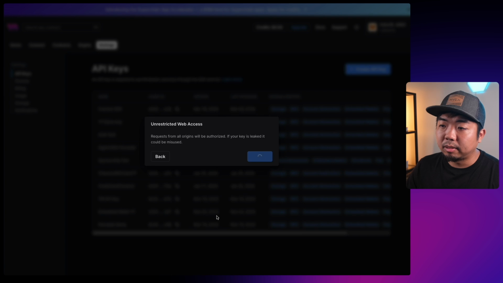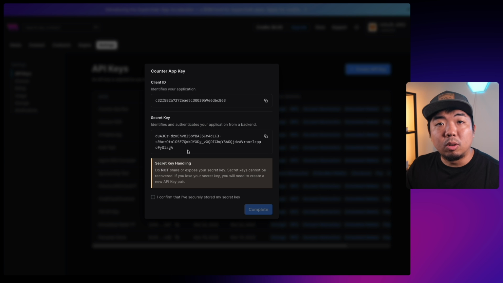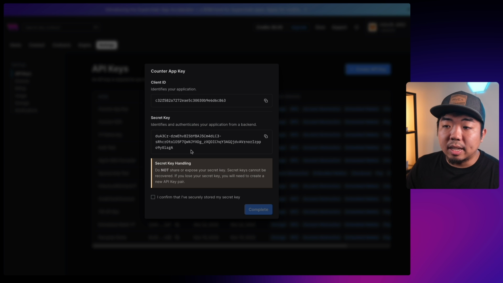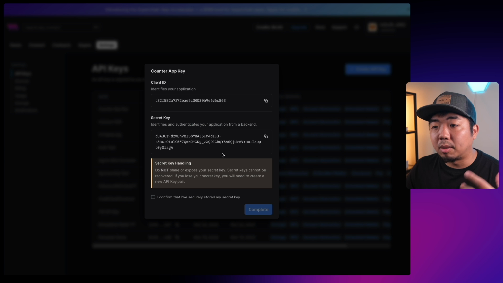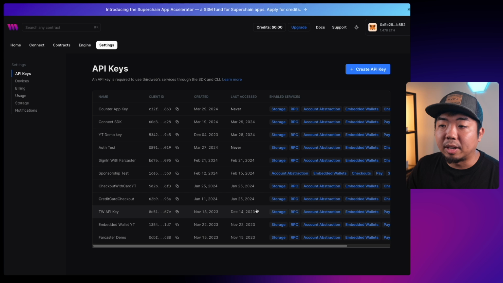We'll proceed. So you can see here, we have our client ID. You'll also be provided a secret key. Now this secret key is going to be used for anything that we need to do server side. You're only going to be given this secret key once, so you do want to store it somewhere where you won't lose it. You can't generate a new secret key. So if you do lose the secret key, you just need to create a new API key. We're going to say yes, confirm I stored my secret key, and we're going to hit complete. So there you go. Now I have my counter app key here.